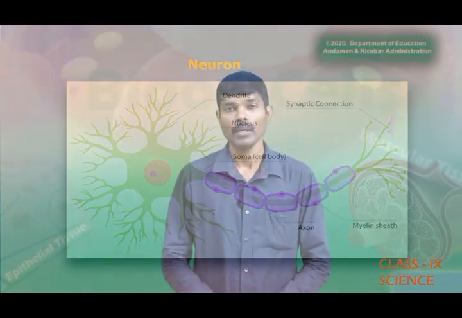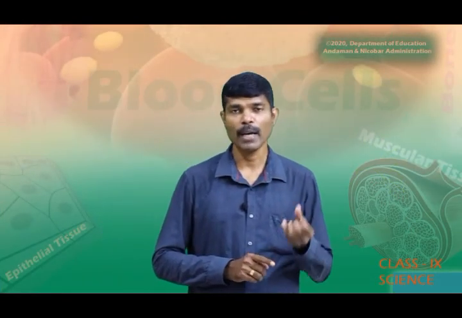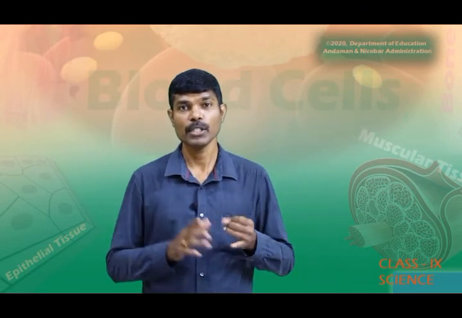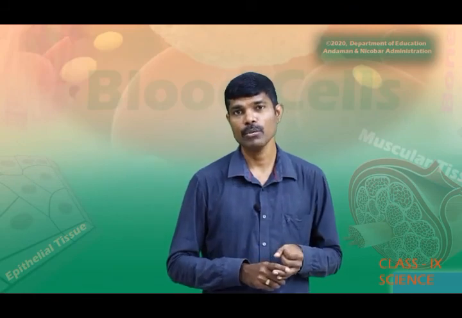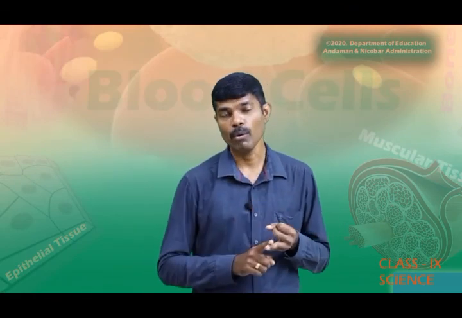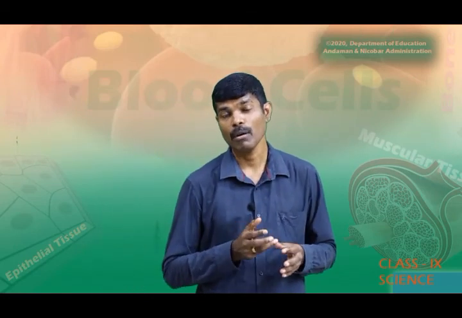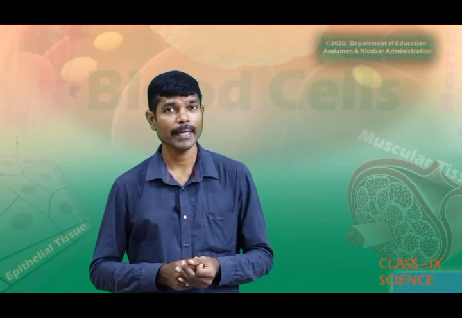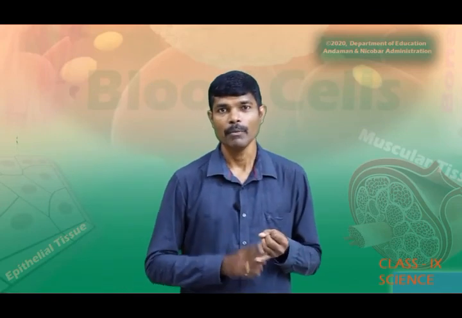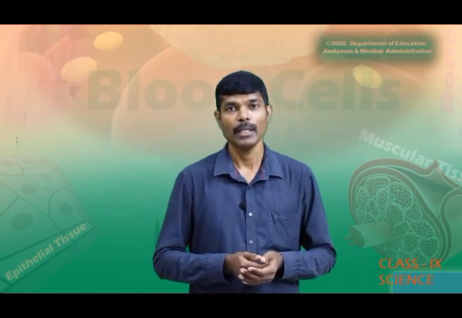So dear students, in today's class, we have seen different types of animal tissue. We have seen epithelial tissue, which is the protective tissue for all living organisms. Next, we have seen connective tissue, in which we have seen blood, bone, ligament, cartilage, adipose tissue and tendon. So like that, all the connective tissues we have discussed. We have also seen that muscular tissue is classified into three categories: voluntary muscles, involuntary muscles and cardiac muscles. And finally, we have seen nervous tissue.